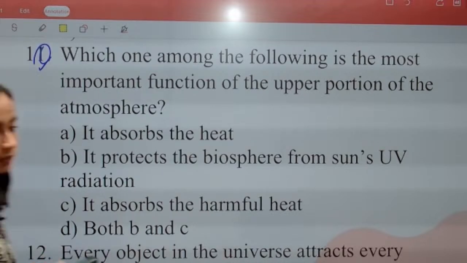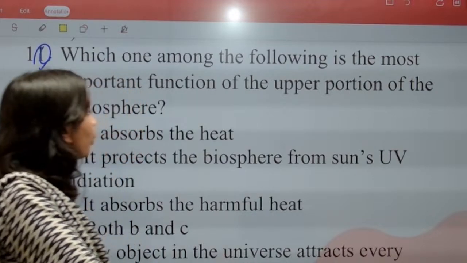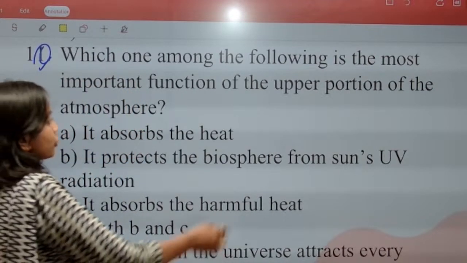Okay. Good, Viral. D is the right answer. Correct, Kanishka. Correct, Kavya. What is the function of the uppermost portion of the atmosphere?